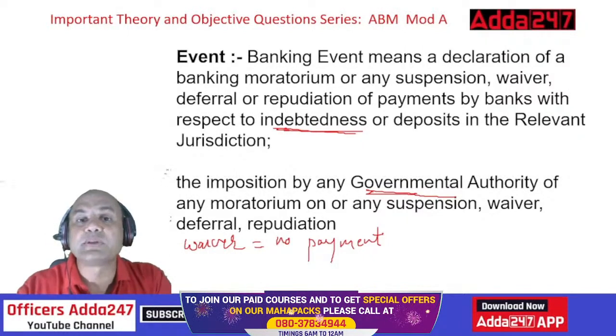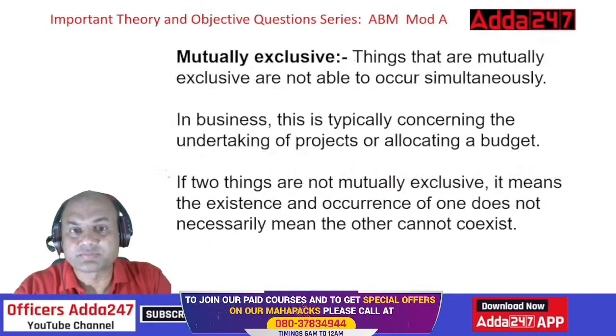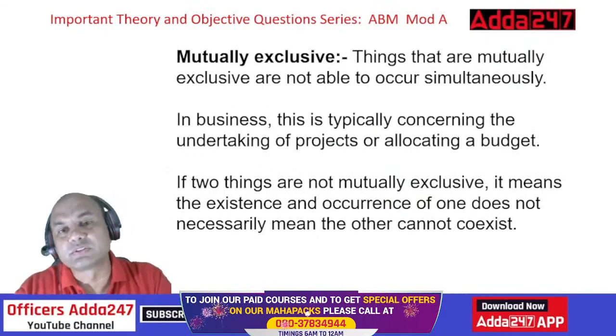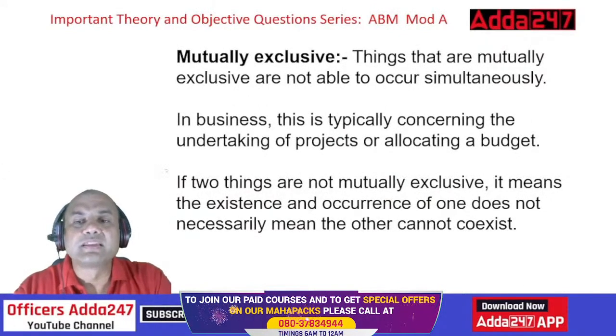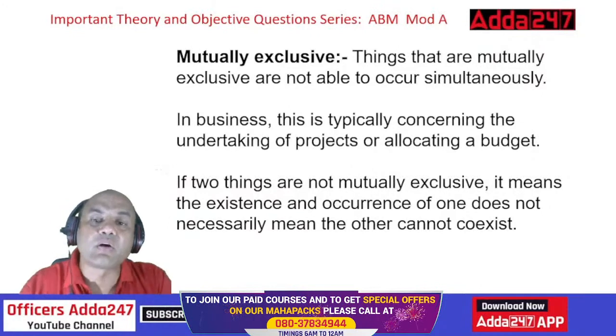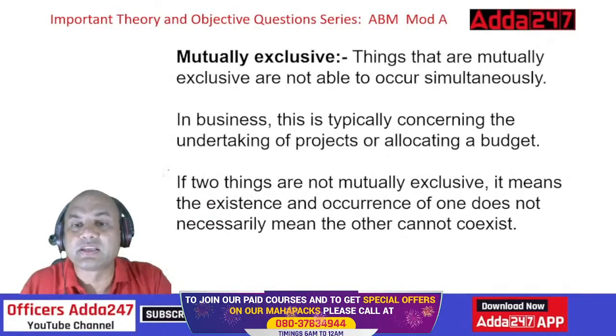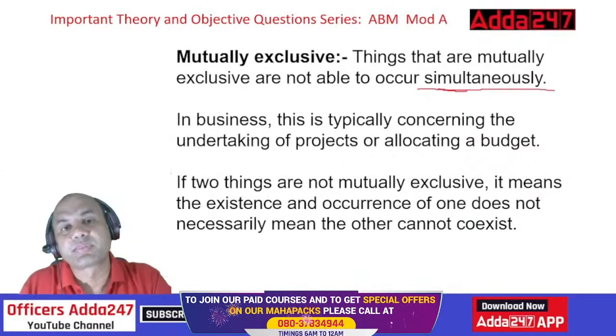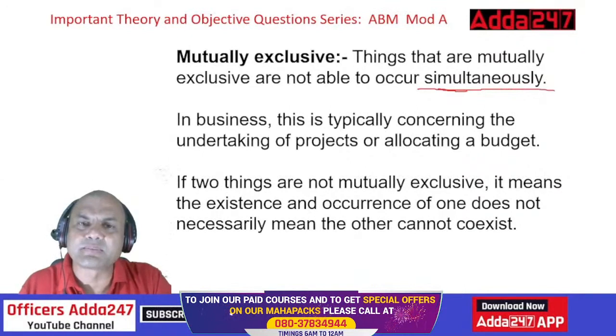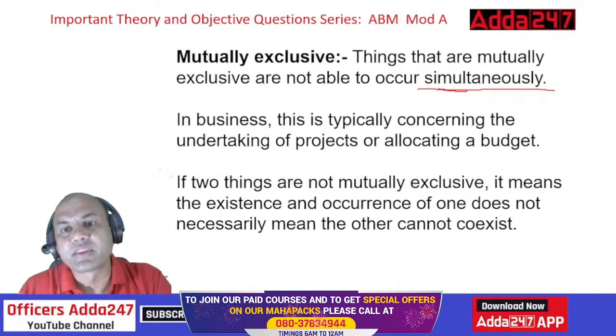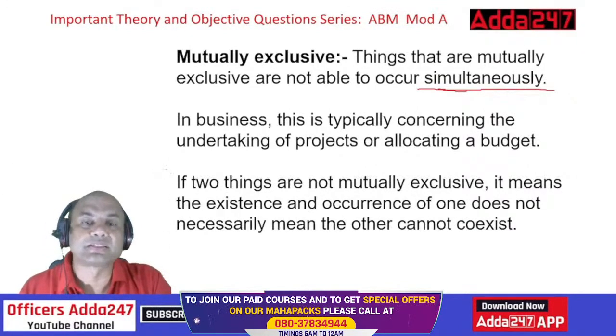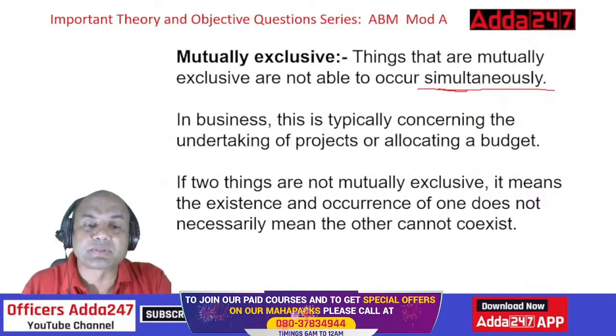Okay, event means something happening. Okay, mutually exclusive. Exclusive means what? Things that are mutually exclusive are not able to occur simultaneously. What do you mean by this? Not able to occur simultaneously means at one time they will never occur. Give me one example from your side which will not occur simultaneously.